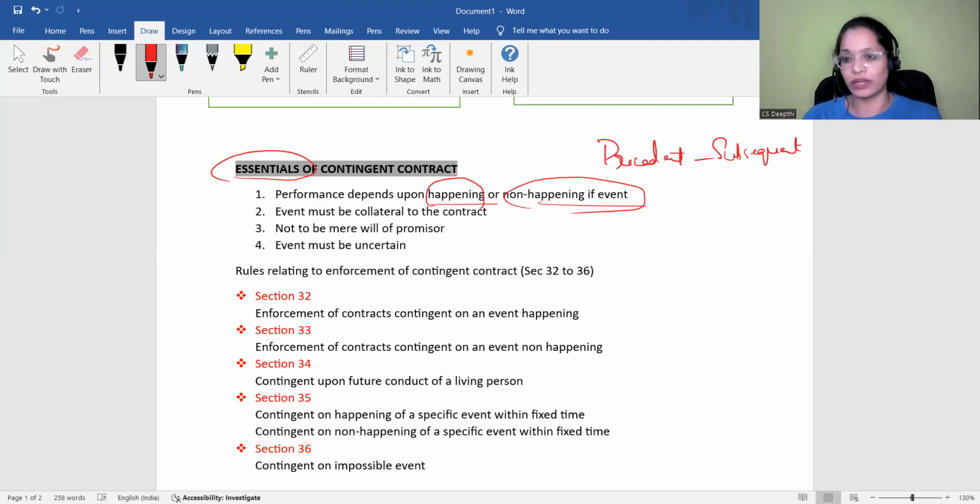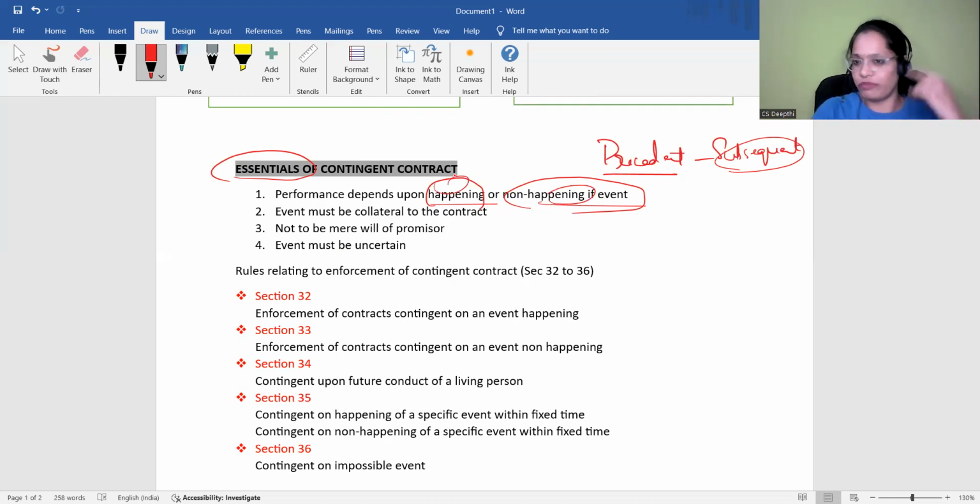So this is subsequent. Precedent means something like, for example, just now we have mentioned, right? If the shop is damaged or destroyed, then the insurance company is ready to pay you a lump sum. So that is precedent. The event may be a precedent event or a subsequent event. But it should depend on the happening or not happening of the event.